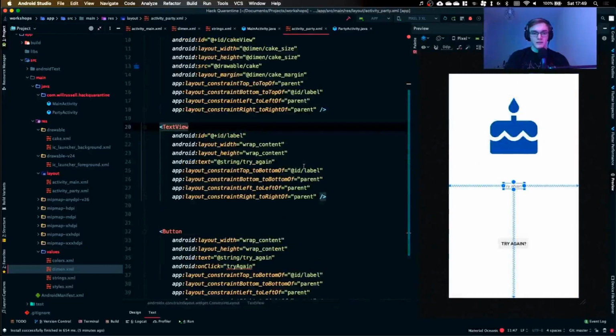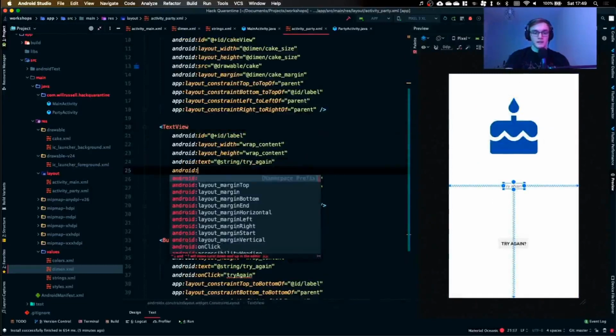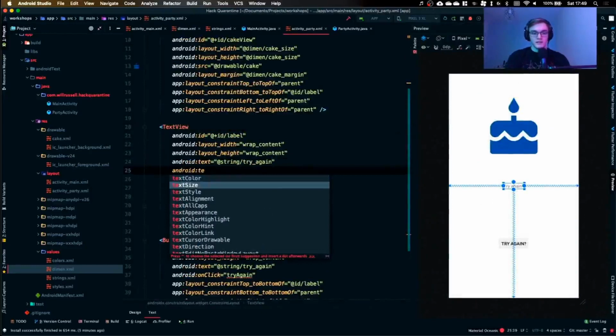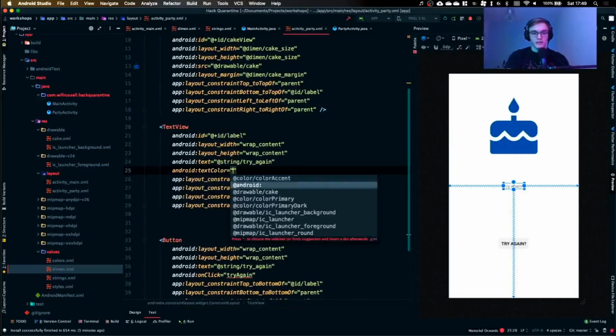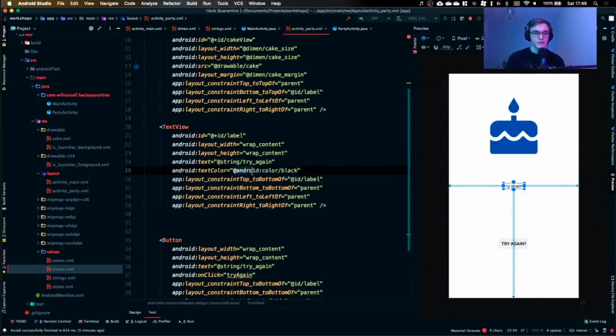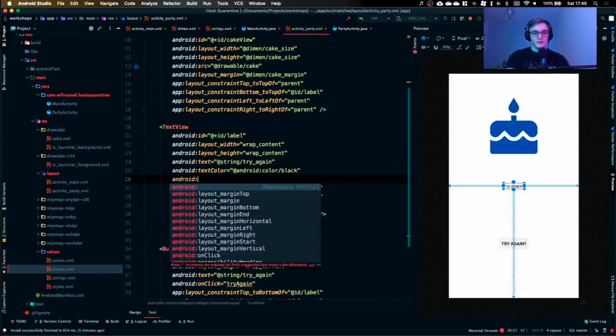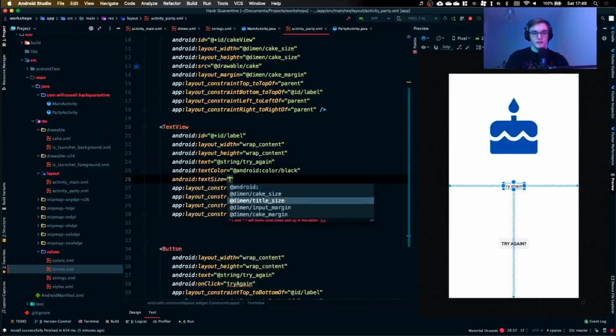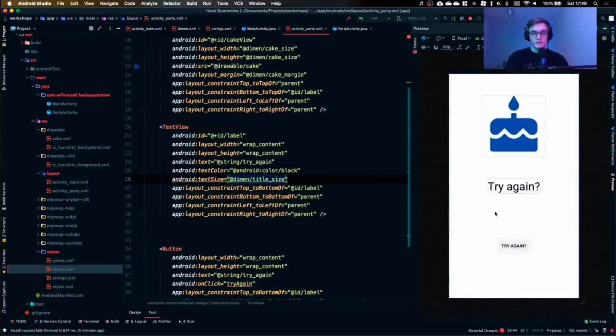This text button's quite faint. So let's change the color of that as well. We just set that to a nice black. There we go. So we can just refer to @android:color/black. And now it's a nice black. We can also make the size slightly bigger. So if I do android:textSize, refer to the title size, now we have a nice try again button.